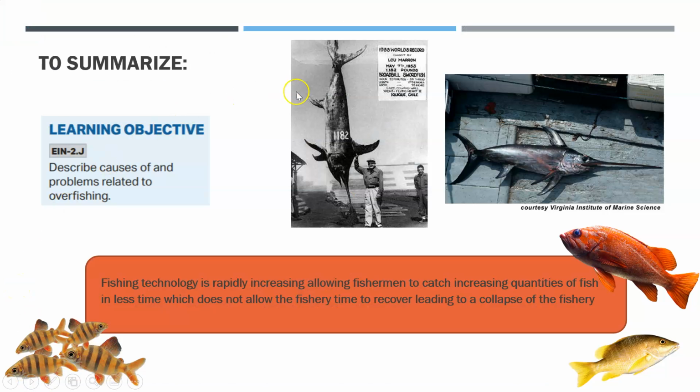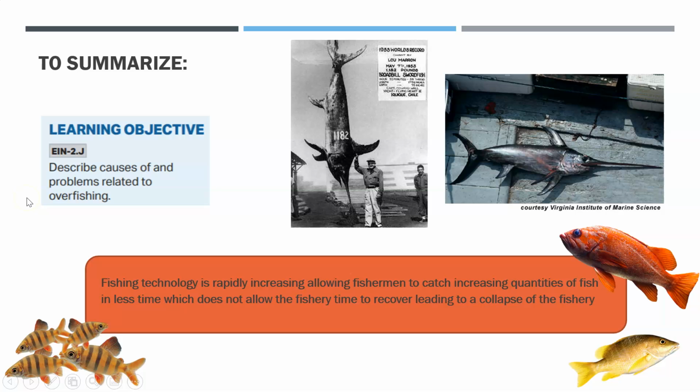One example I wanted to mention about fishing down the food chain and what's available left to fish is the difference in swordfish size between this prized swordfish that was 1,100 pounds versus swordfish today, which are significantly smaller because we're not allowing them to get that big. And they're struggling to catch up in their population recovery because of our overly efficient fishing technologies.